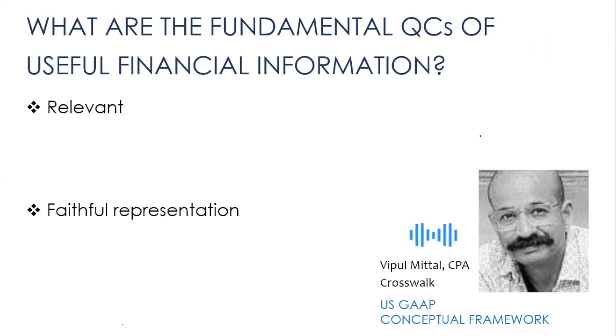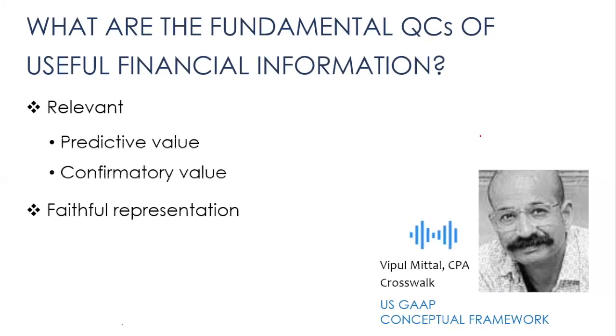Now, when do you say that financial information is relevant? So if it is capable of making a difference in the decision of the user, you say that financial information is relevant. That is, it has predictive value and confirmatory value or both. Okay, what do you mean by predictive value? That is, financial information can be used in the process of predicting future outcomes. For example, current year revenue may be used to predict next year's revenue.